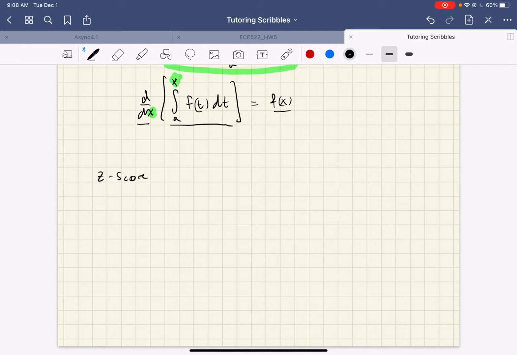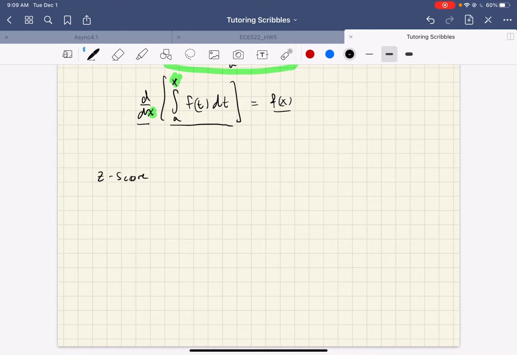So if the average height for a guy in the US is 5'10", and I'm 5'10", then my z-score would be 0. But if I'm 6 foot, that's 2 inches higher, and if the standard deviation is 2 inches, my z-score might be 1, a positive z-score because I'm a little bit bigger. And if I was 5'8", it'd be a negative z-score because I'm a little bit lower. Z-scores essentially measure how far you are from the mean.